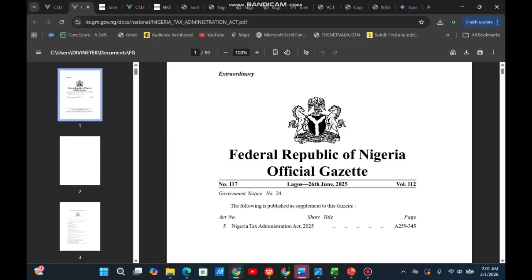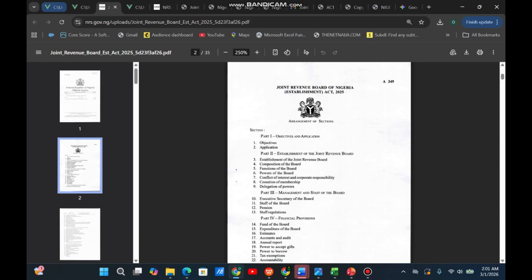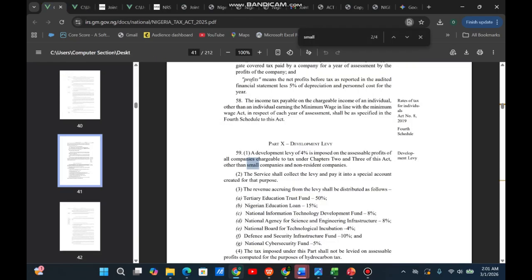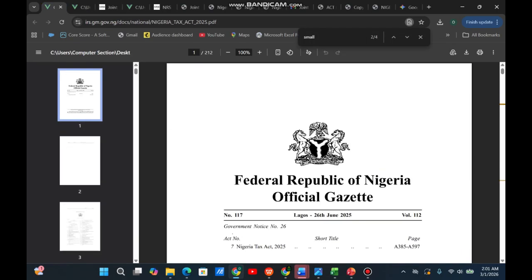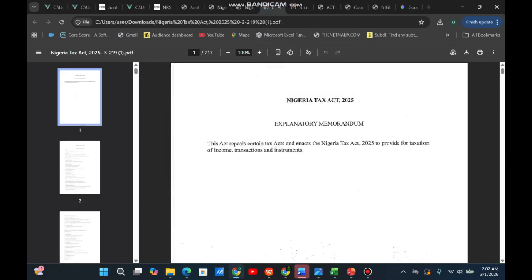Let me show you the Nigerian Tax Act. This particular one I'm showing you is the second one that looks closely like the original, the final one. You could see Federal Republic of Nigeria, Official Gazette, Nigerian Tax Act 2025. If you compare it to the former one I showed you, there's nothing like Federal Republic of Nigeria, Official Gazette, here.